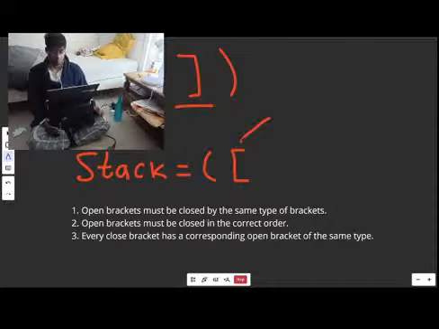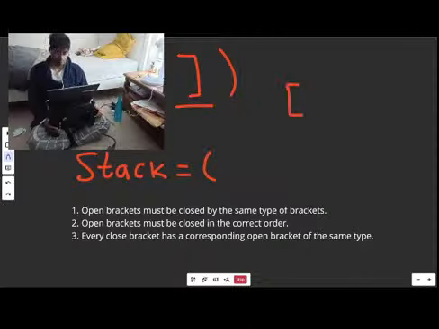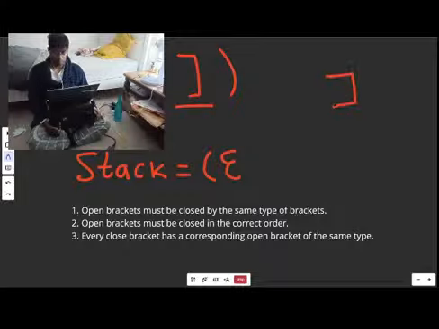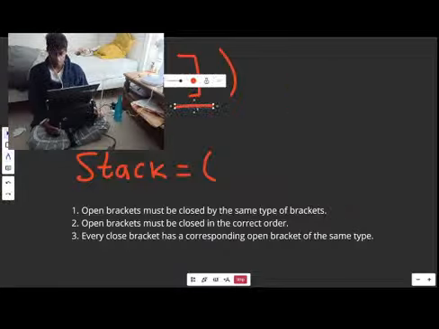Now, our stack is not empty, so we can pop something off. We'll pop this thing off here, and we need to make sure that this is the bracket that matches this one right here. This square bracket expects you to close with this one, so it is the correct match, and we move on. If that wasn't the right match, let's pretend this was actually a curly bracket, we pop off and we see that doesn't match, and that would ruin scenario number 1: an open bracket is not closed by the same type of bracket because it's closed by the wrong type of bracket. But they did match, so we're going to move on.